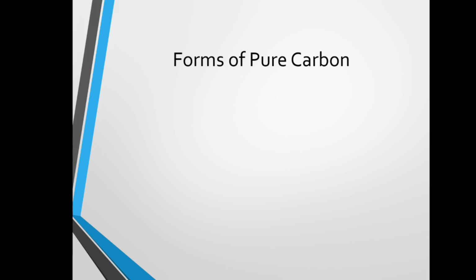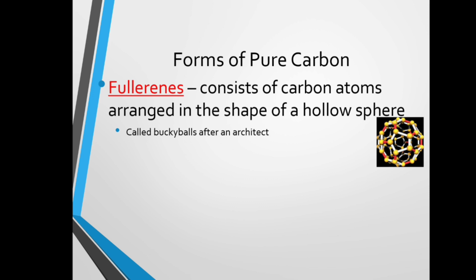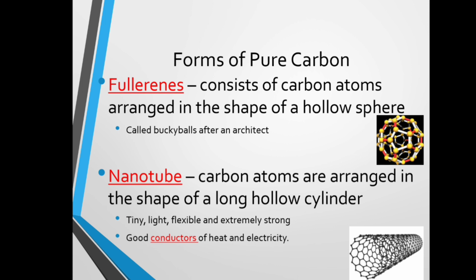Then, some other forms of pure carbon. Fullerenes consist of carbon atoms arranged in the shape of a hollow sphere. They are called buckyballs after an architect. Then what is a nanotube? Carbon atoms are arranged in the shape of a long hollow cylinder. Tiny, light, flexible and extremely strong. Good conductors of heat and electricity.